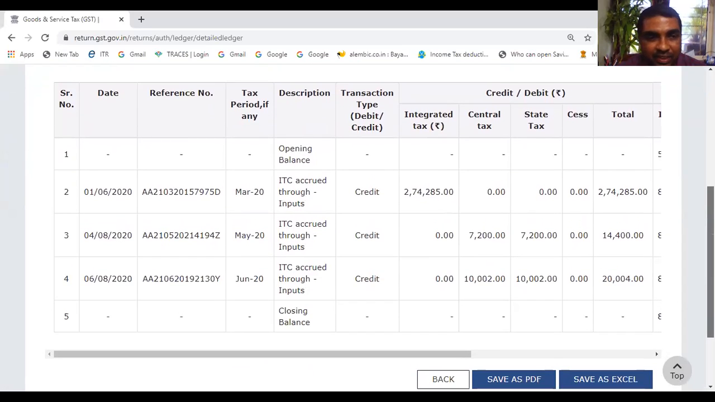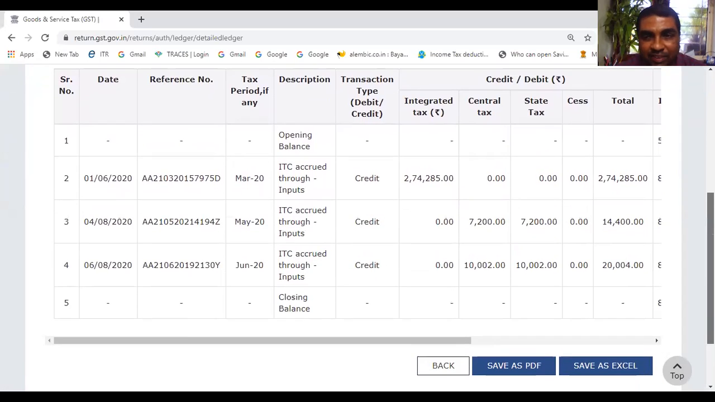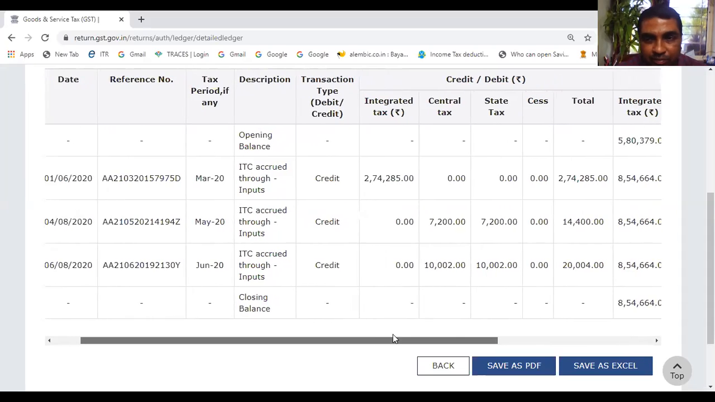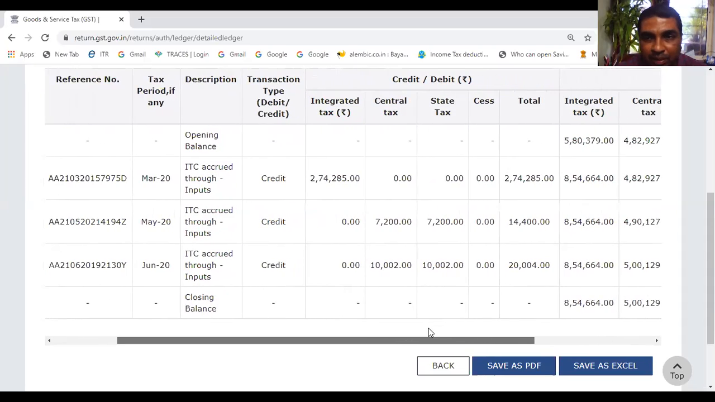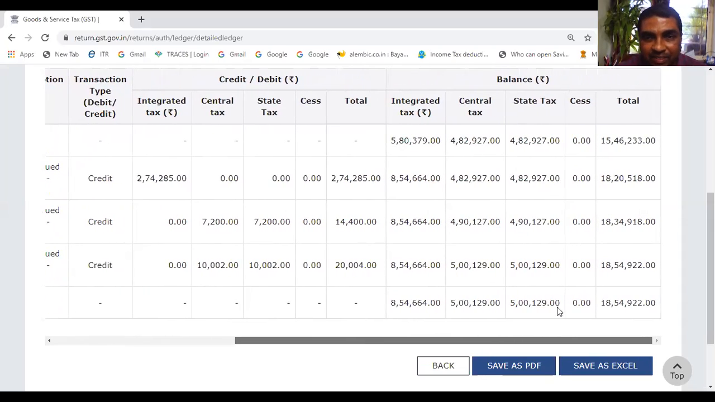You see party-wise, this is what is available. For this particular party, this is the reference number. IGST credit is available. And in this case, CGST and SGST credit is available. The third case, you see CGST and SGST credit is available. So this must be an interstate supply. For IGST, credit is available. In the first case, the opening balance is also there. The final balance is appearing here.